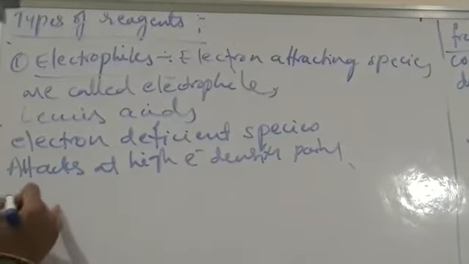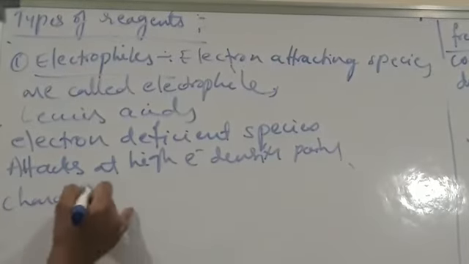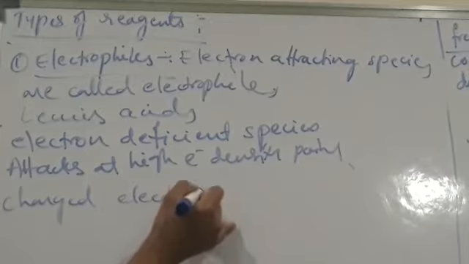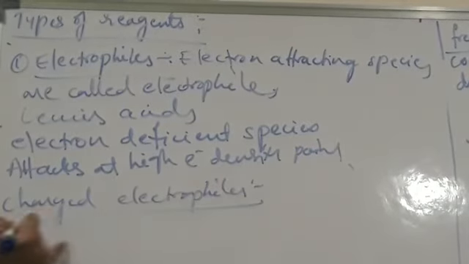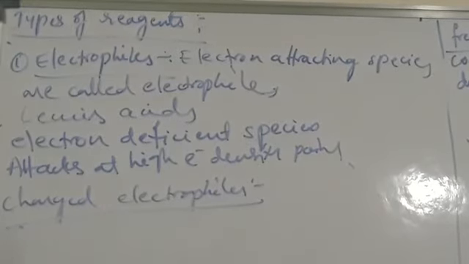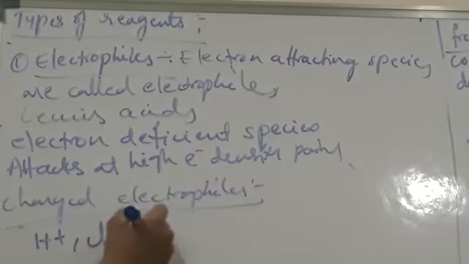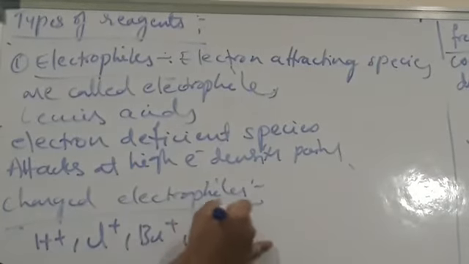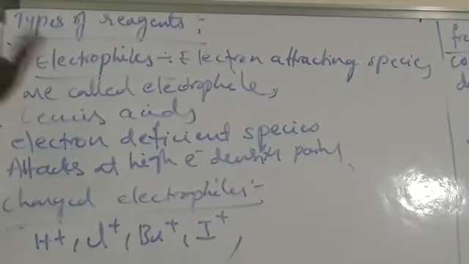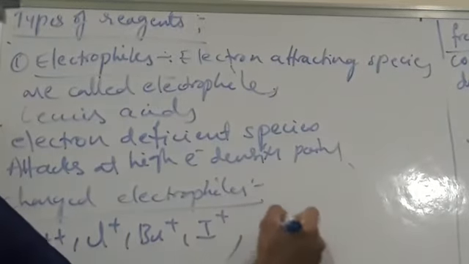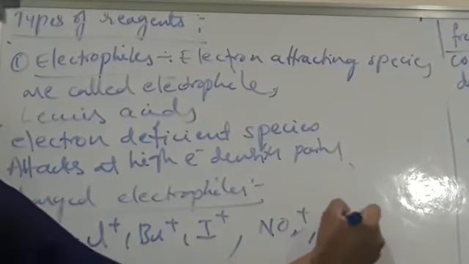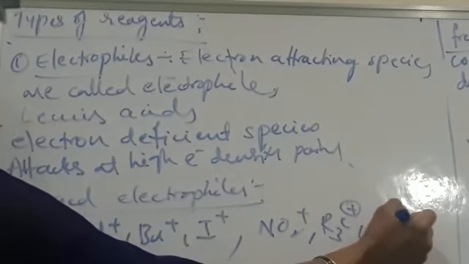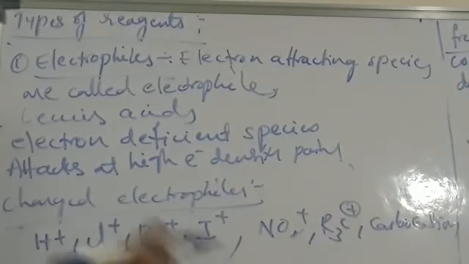First, charged electrophiles. What is the charge on these electrophiles? Positive charge. So positively charged electrophiles: H plus ion, Cl plus ion, Br plus ion, I plus ion, NO2 plus ion, and alkyl carbocations. All carbocations are charged electrophiles.